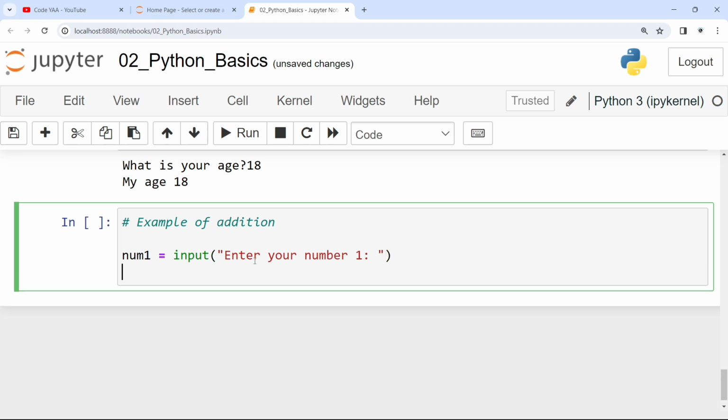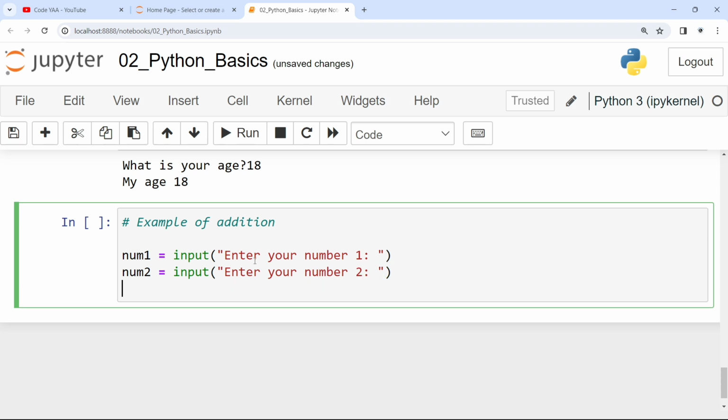And in num2 I will again take one more input from the user: enter your number 2. A simple line I'm writing. Enter your number 1, enter your number 2. Now what is our task? Our task is to do the addition of it. So I will write print num1 plus num2. So what do you think?